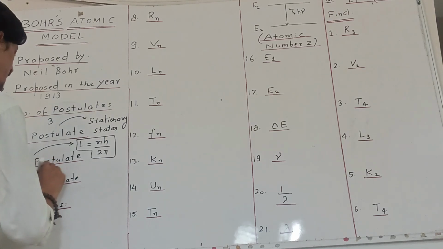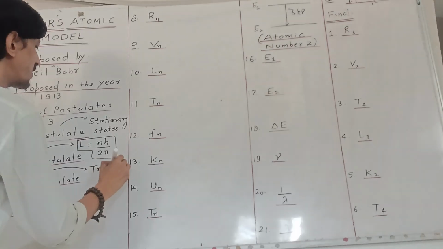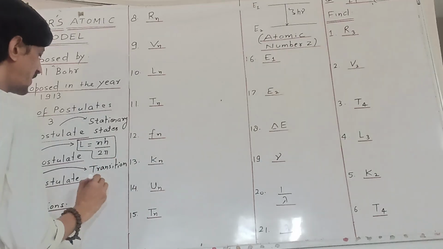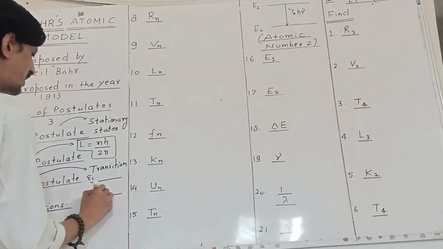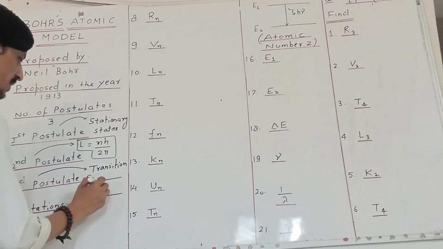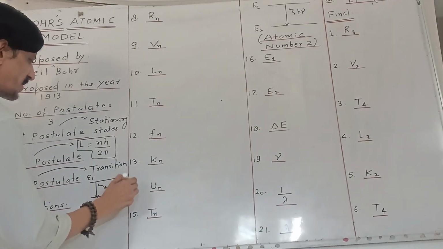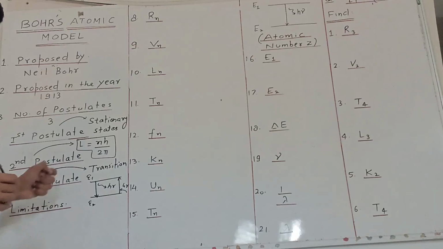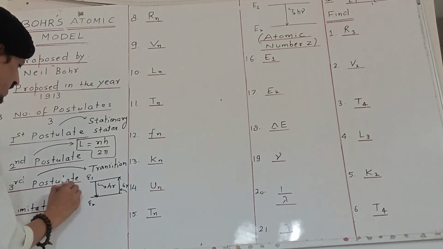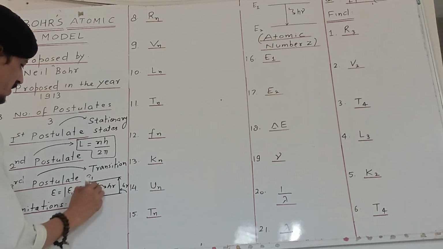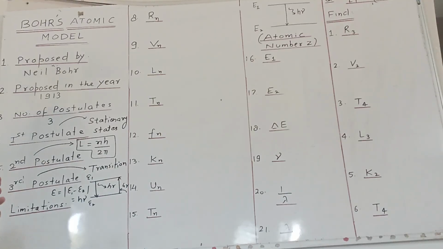The third postulate was regarding the transition. When an electron makes a transition from one state to another state, let's say from E1 to E2, it will make the transition by emitting, or absorbing in the reverse case, a photon of a specific frequency and energy. The energy of that photon is equal to the energy difference between the two states. So I can say that E is equal to mod of E1 minus E2, which is equal to h nu. This is the third postulate of Bohr.